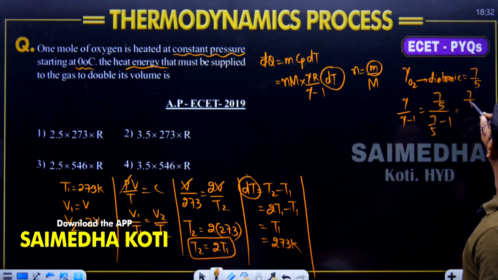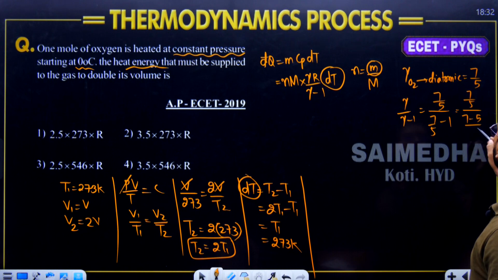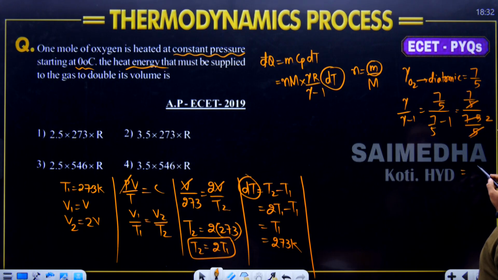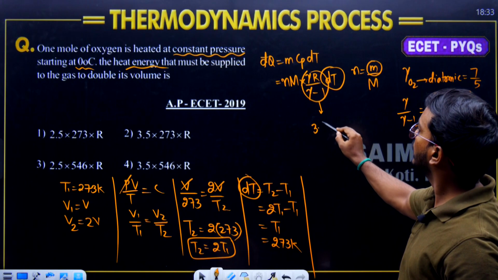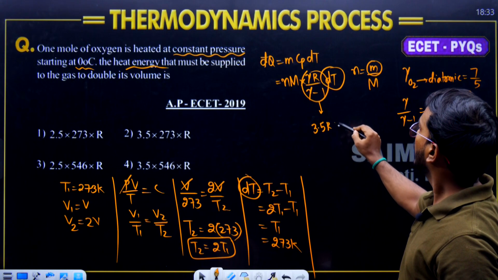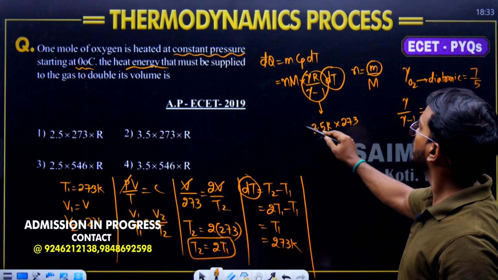That is 7 by 5 divided by 7 minus 5 divided by 5. 7 minus 5 is 2. 5 gets cancelled, it is 7 by 2. 7 by 2 is how much? 7 by 2 is 3.5. So this value is going to become what now? 3.5 R, and this value is 273.